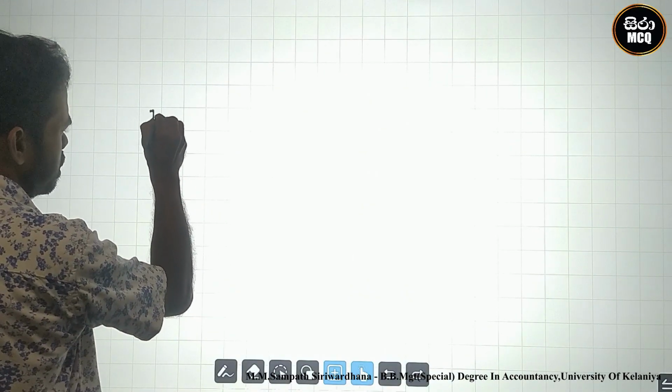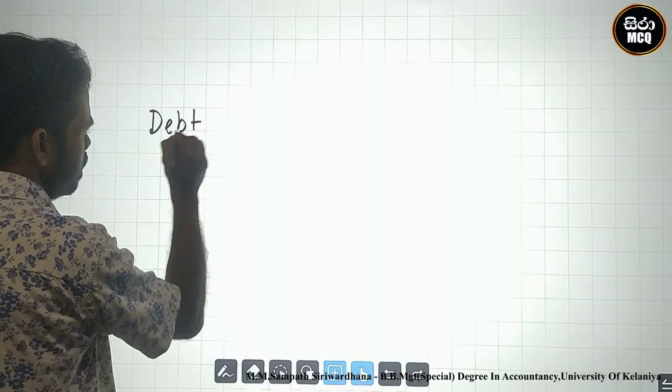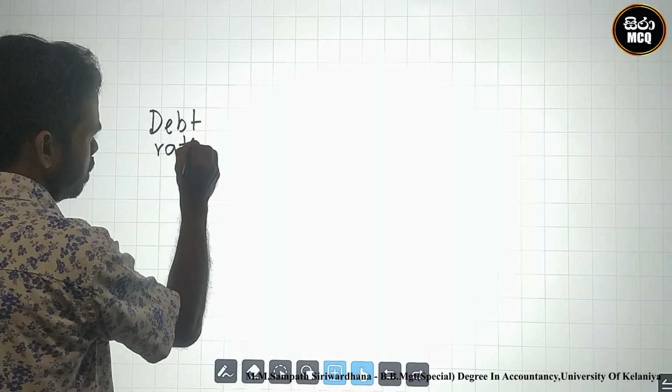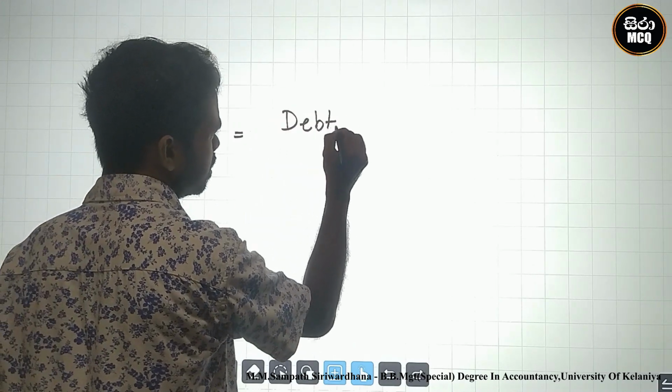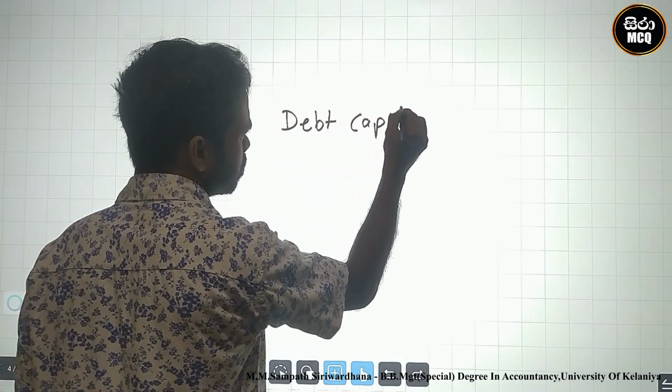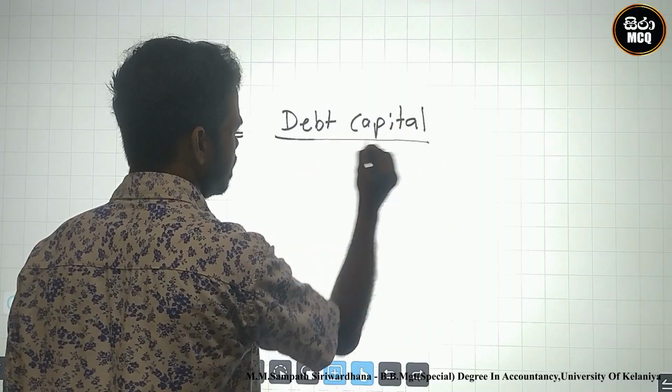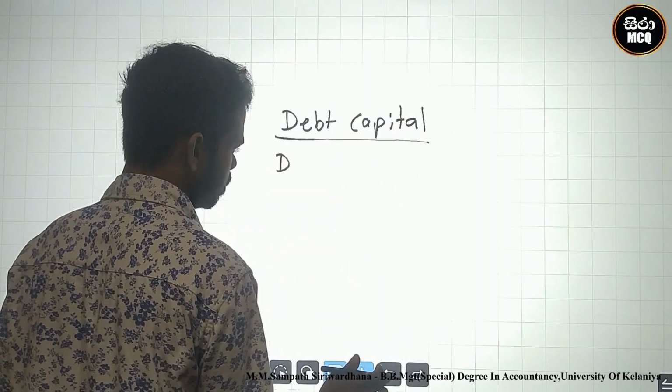You know the debt ratio. How can we calculate it? Debt capital divided by total capital.